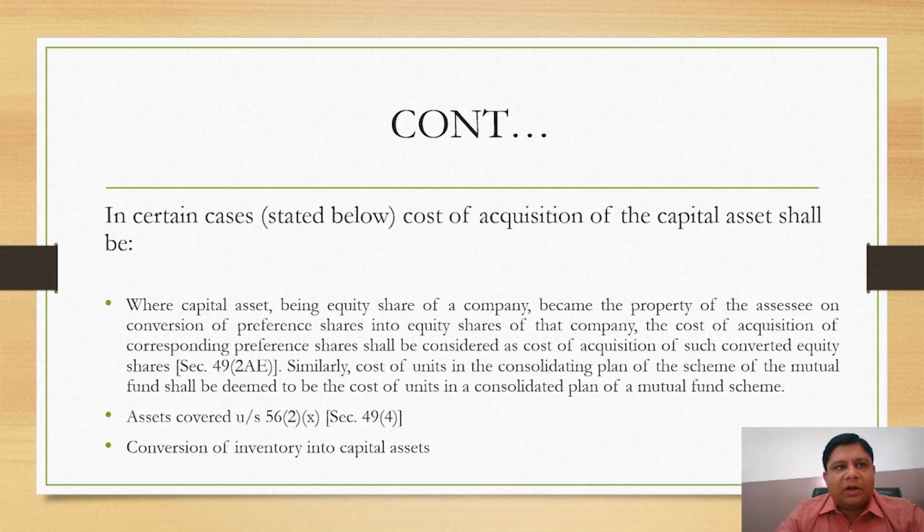Also, in certain cases, the cost of acquisition of a capital asset shall be as follows. Where the capital asset, being an equity share of a company, becomes the property of the assessee on conversion of preference shares into equity shares of that company, the cost of acquisition of the corresponding preference shares shall be considered as the cost of acquisition of such converted equity shares. Next, assets converted under section 56 subsection 2. Next, conversion of inventory into capital assets.